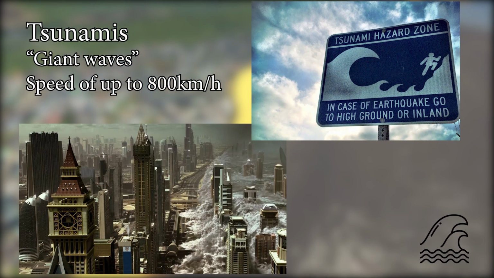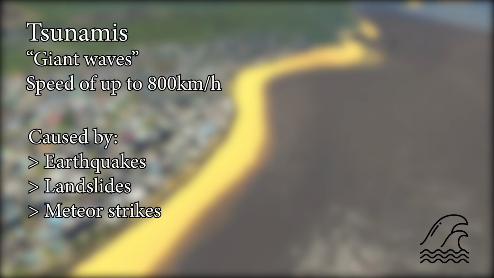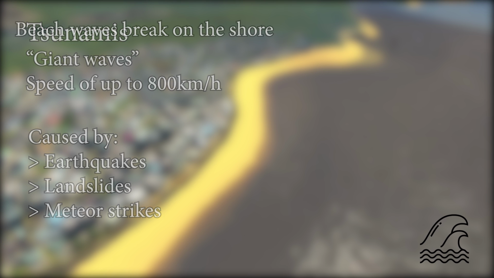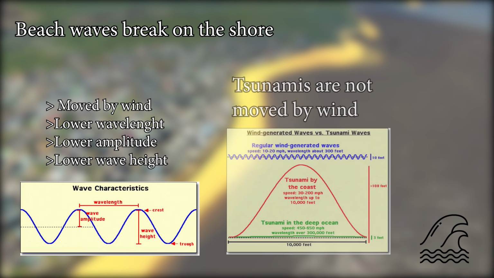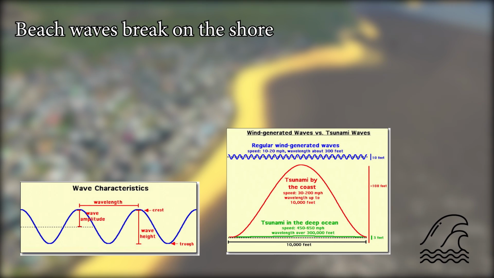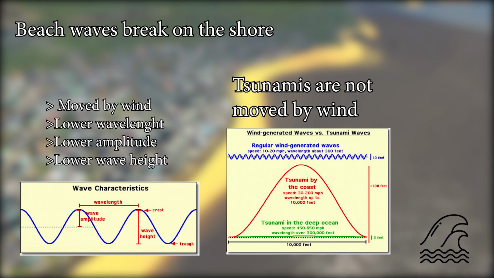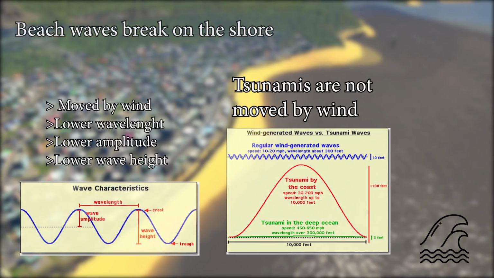Tsunamis are often portrayed in movies and warning signals as giant beach waves. However, there is a problem with this misconception. Beach waves break on the shore and their energy is dissipated. This is because beach waves are moved by wind and have lower wavelength, amplitude and wave height. A tsunami wave is massive compared to a normal wave, and because of this, when tsunamis reach the coast, the ocean just rises instead of breaking the wave.